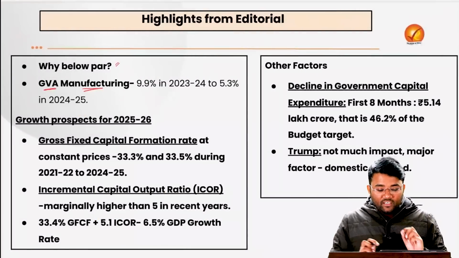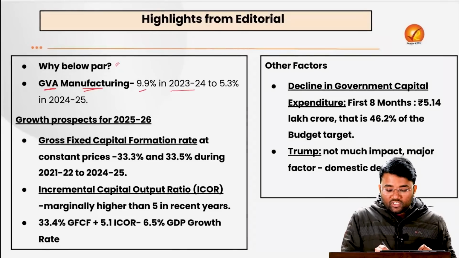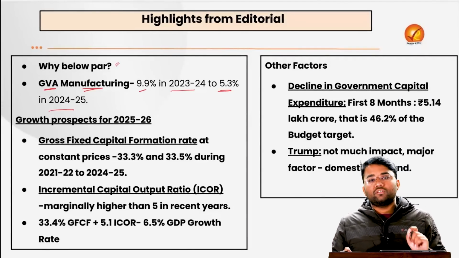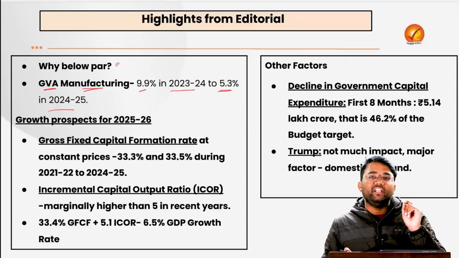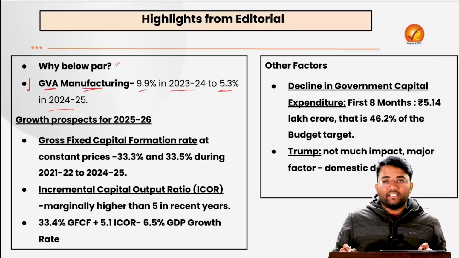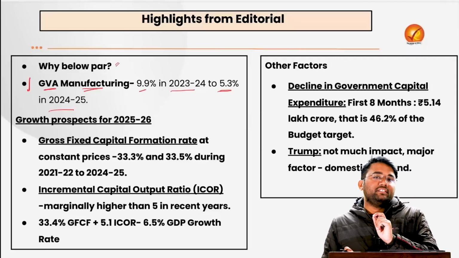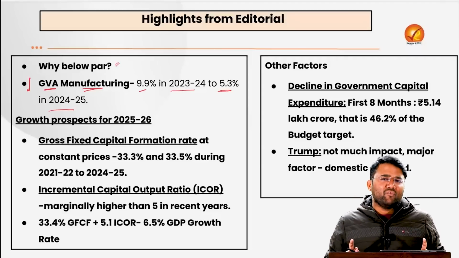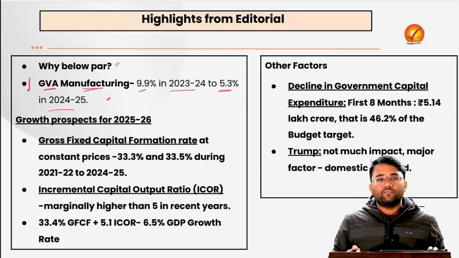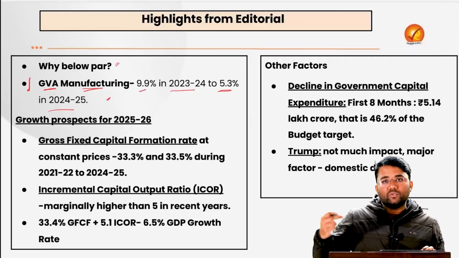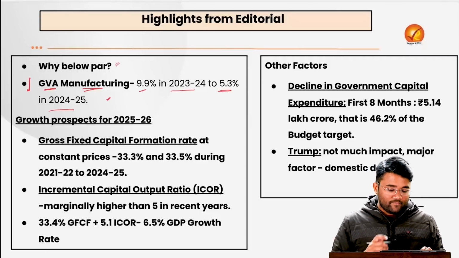Here we have seen 9.9% growth in 23-24, but only 5.3% growth in 24-25. And because of this decline in the GVA of manufacturing, there has been an impact on the overall GDP growth rate. Why have we seen a decline in GVA of the manufacturing sector? There are a number of reasons which we'll also discuss at a later part of the discussion.